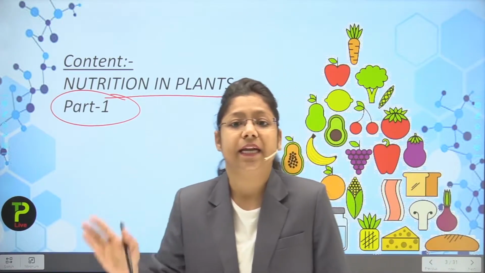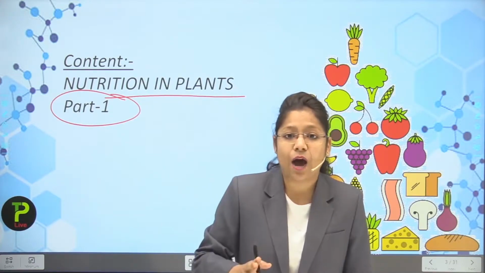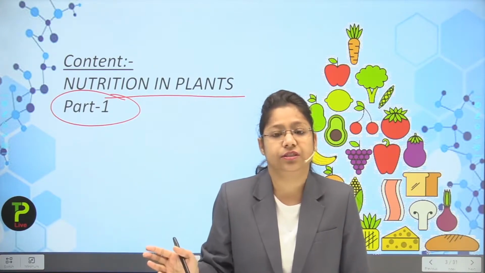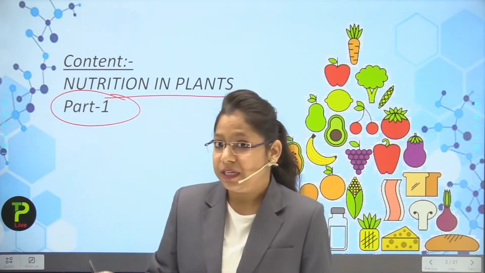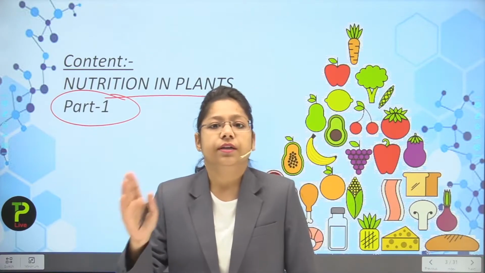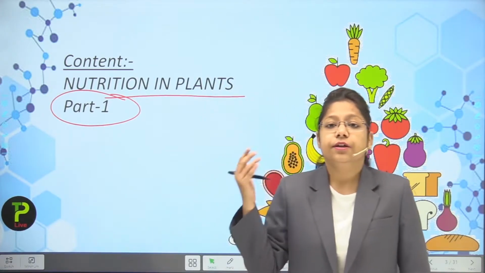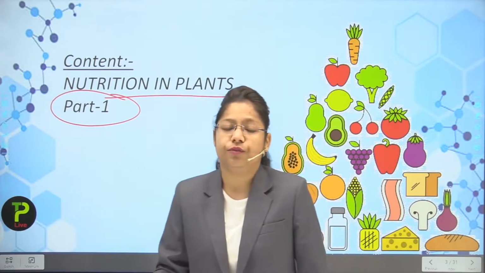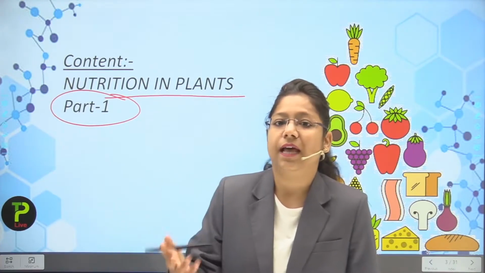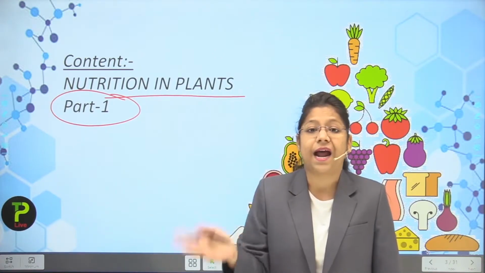In the second part of nutrition in plants, we will discuss how the light and dark reactions take place, how they are simultaneous, and the experiments conducted by different scientists to show that chlorophyll, carbon dioxide, sunlight and water are essential for a plant to prepare its own food.